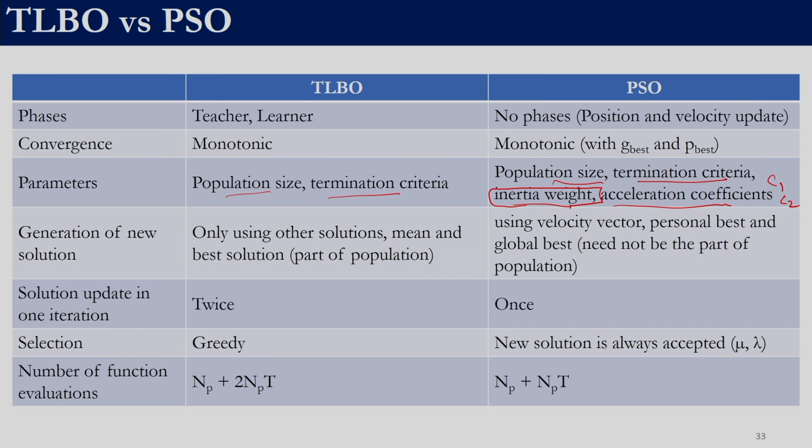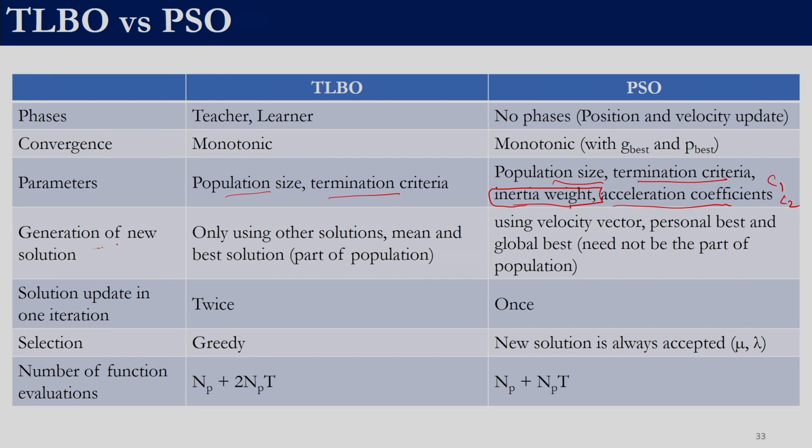So again, the choice of that becomes a user-defined value, as to which scheme has to be used to update inertia weight, whether we want to update the inertia weight or not, and if we want to update the inertia weight in every iteration, then what scheme has to be employed. So that becomes another user-specified value.